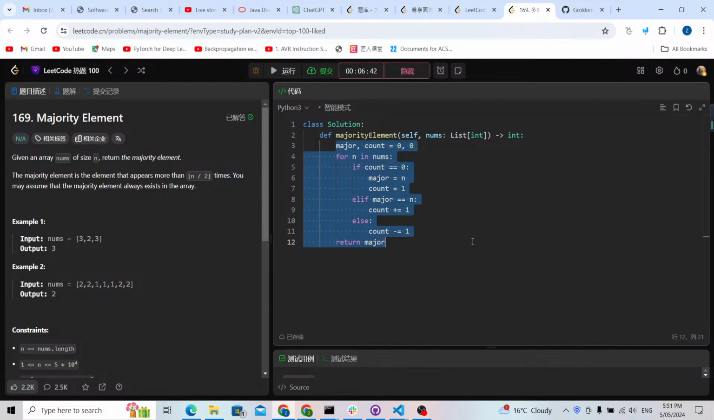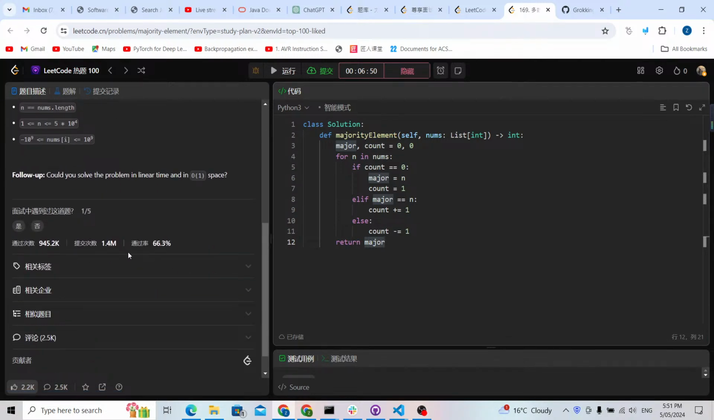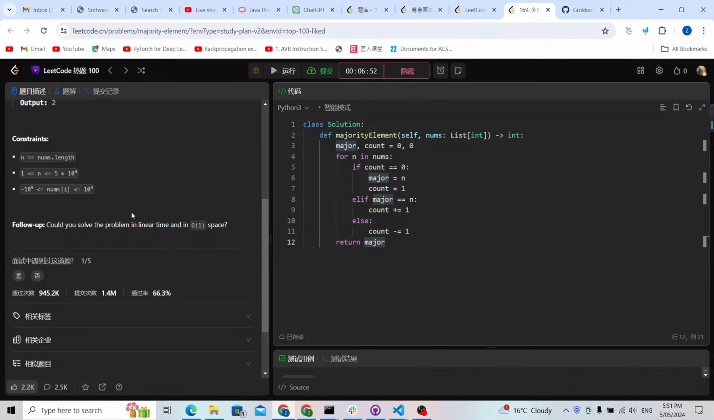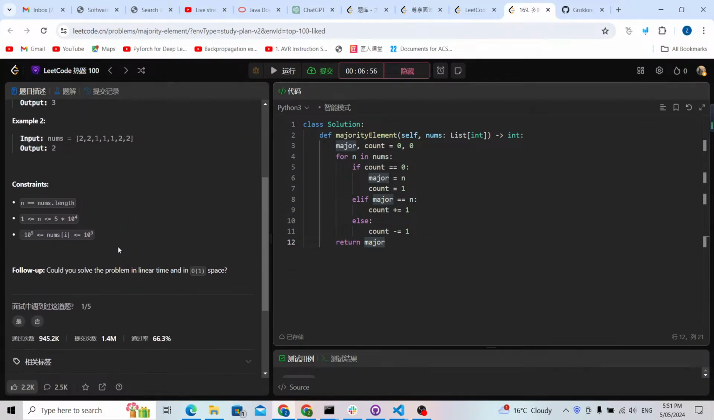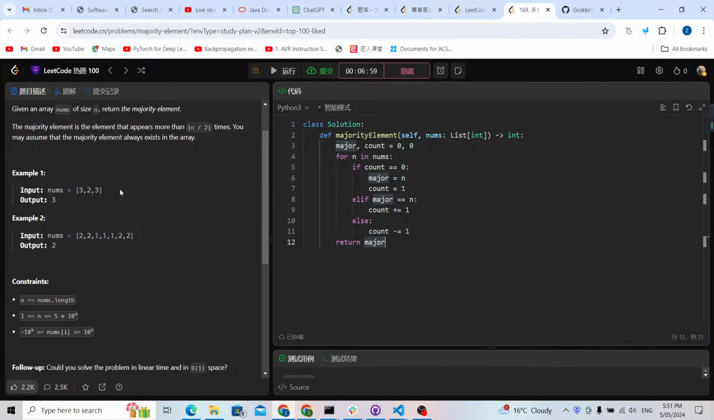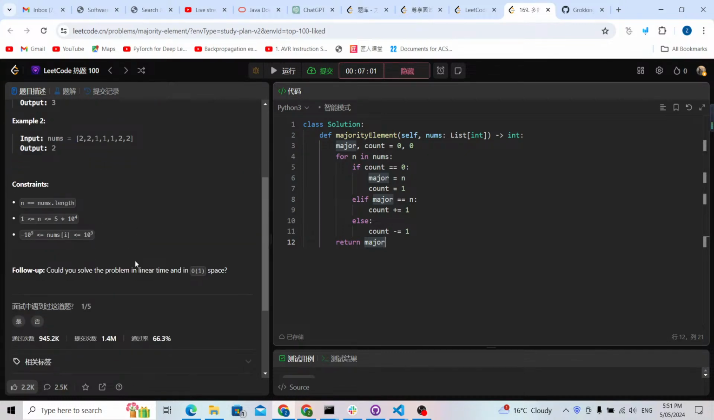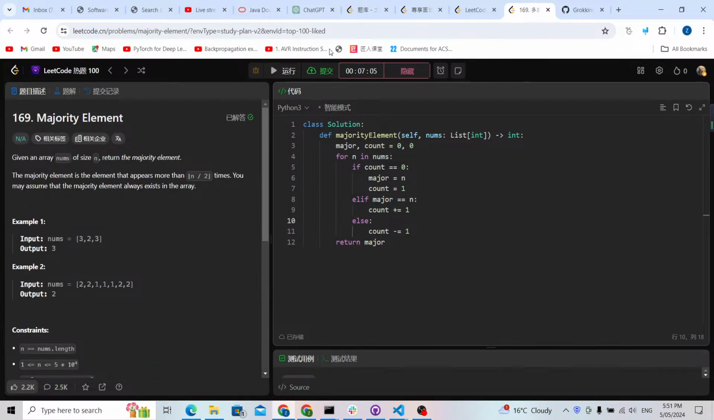The code is not so difficult, but the idea is that if you haven't solved this problem before, normally you cannot think about how to solve it this way, because this is the Moore voting algorithm. Normally you would try to find a way using extra memory. But if you want to use O(1) space, it's going to be a little bit difficult.